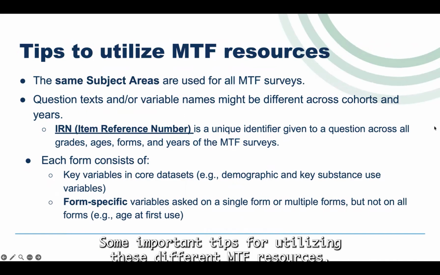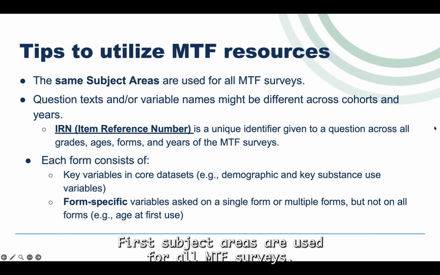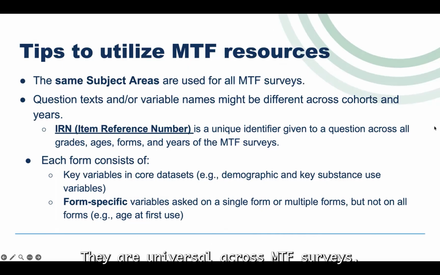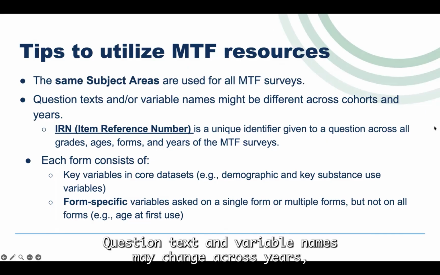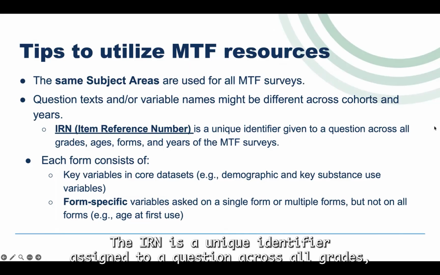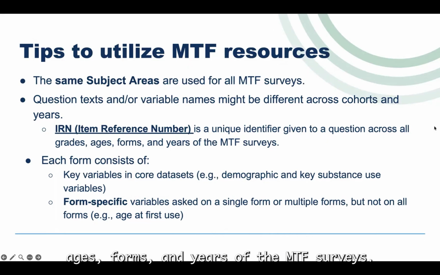Some important tips for utilizing these different MTF resources. First, subject areas are used for all MTF surveys. Subject areas are not specific to a certain cohort or grade. They are universal across MTF surveys. Question text and variable names may change across years, but the item reference number, IRN, does not. The IRN is a unique identifier assigned to a question across all grades, ages, forms, and years of the MTF surveys.